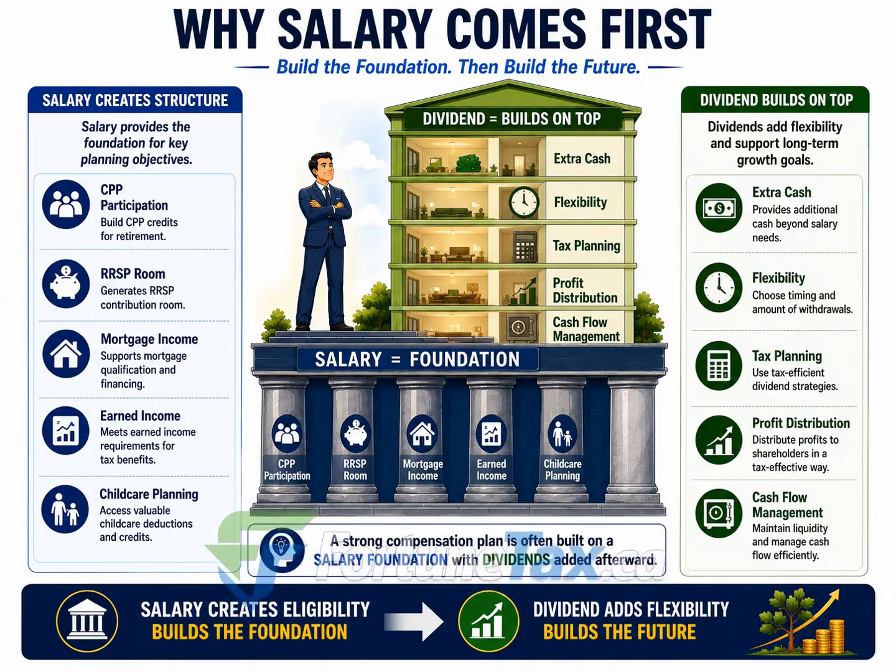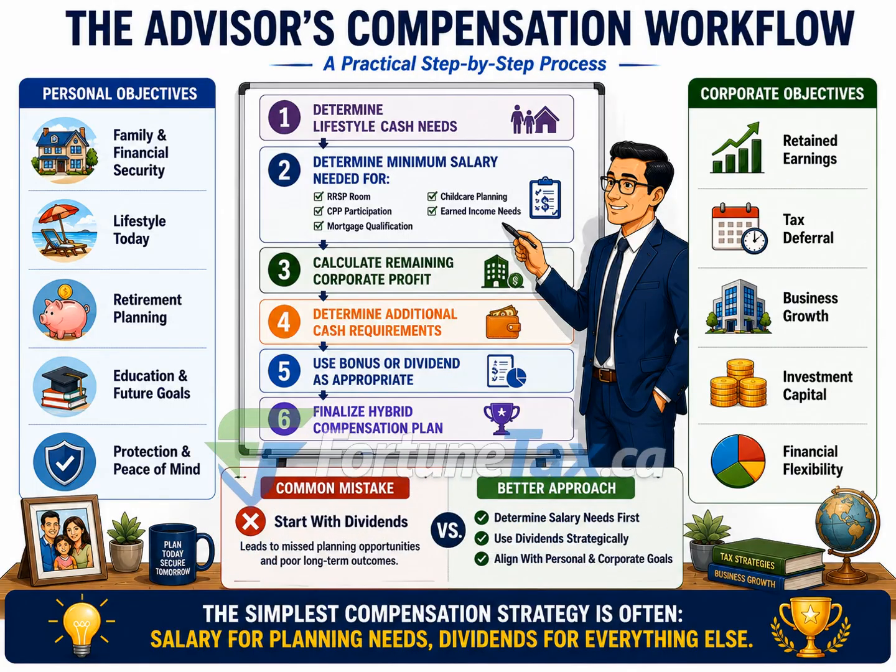This slide presents a practical workflow that many advisors use when designing compensation strategies for owner-managers. By this stage, we know that salary and dividends each have strengths. The challenge is determining how much of each should be used. The process begins with understanding the client's personal objectives.